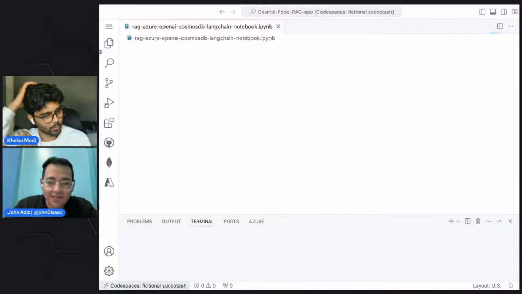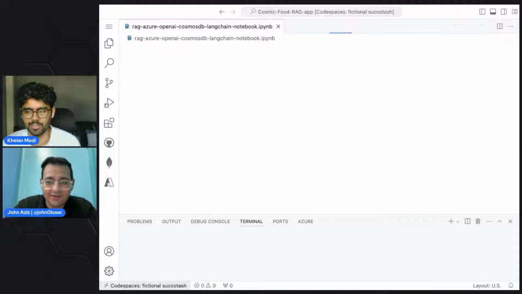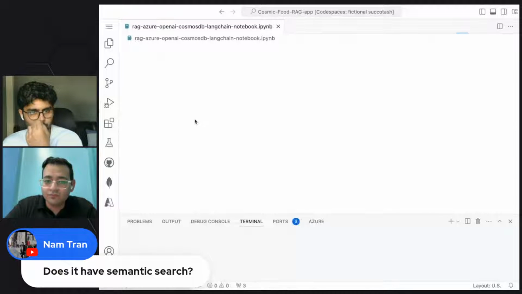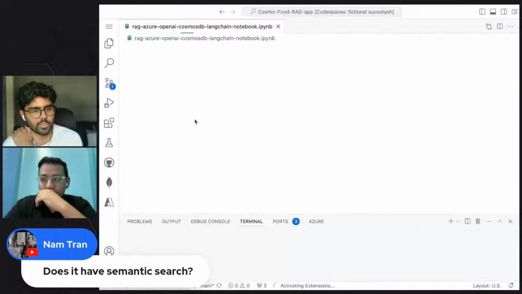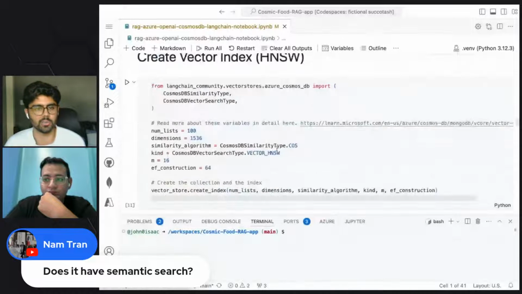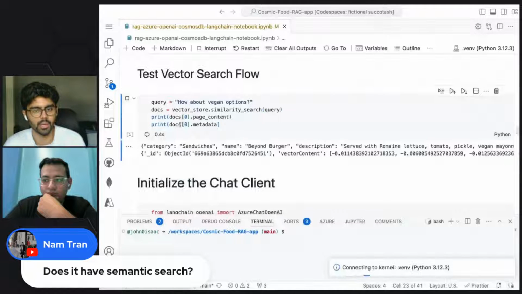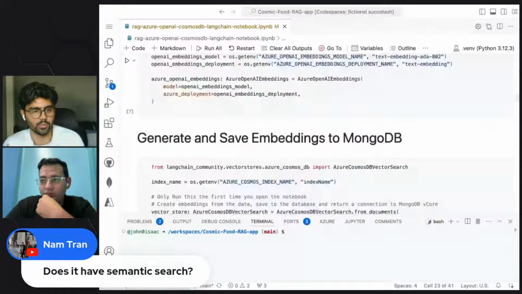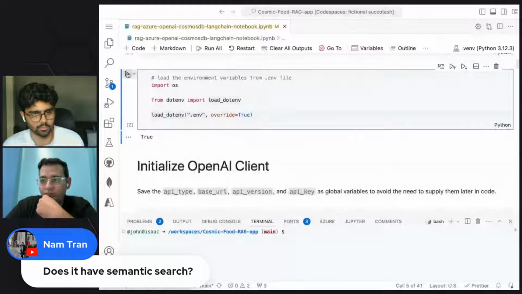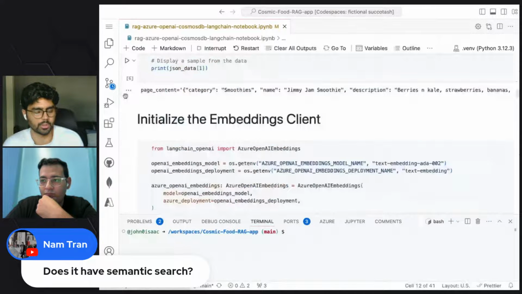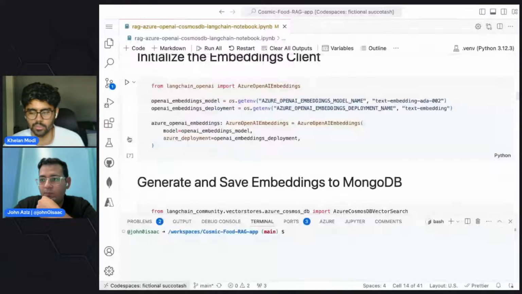I want to actually answer the question that we got in the chat. Does it have semantic search? To give you context, yes. When we do a similarity search, right now we're using cosine similarity to get our output. So the closer the results' meaning is to the question that was asked, in this example about vegan options, the more similar it is semantically, and it's going to show up as the first output in our demo.